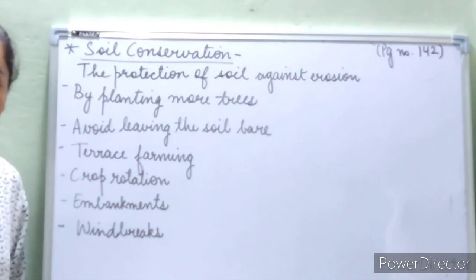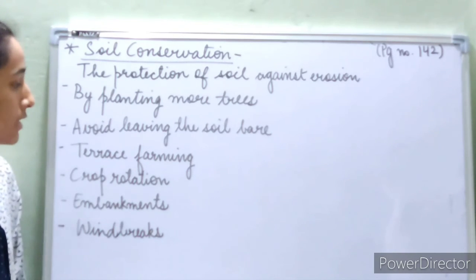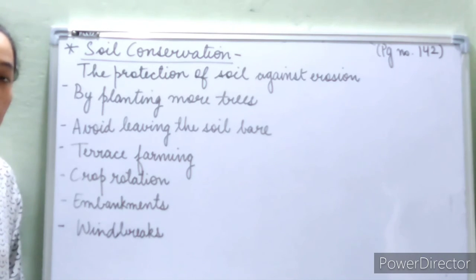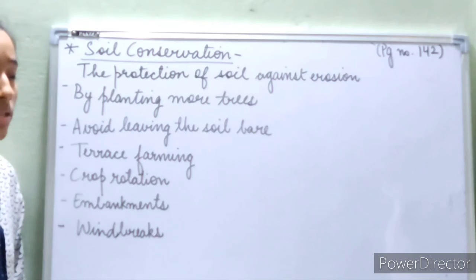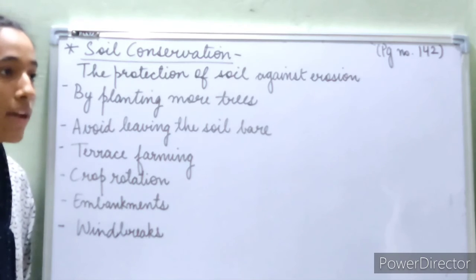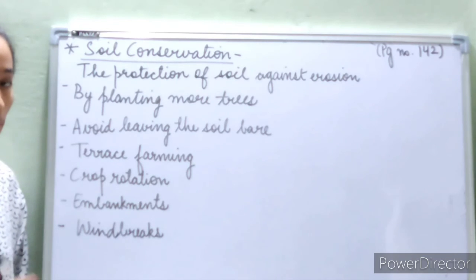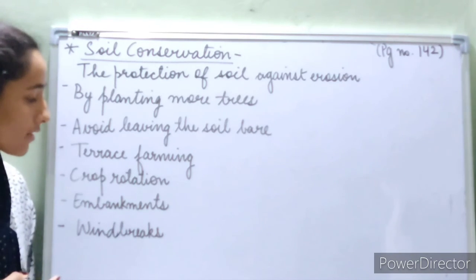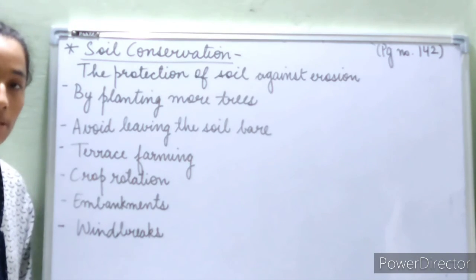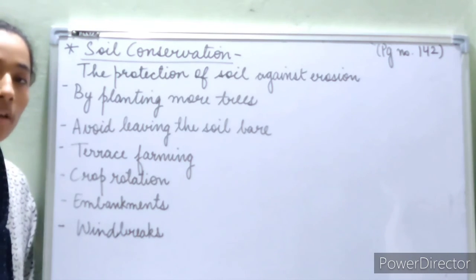We should avoid leaving the soil bare in between seasons. We can grow grass on the soil, and terrace farming is a very good way to prevent erosion by water, and it also helps us maintain the fertility in a hilly area. Crop rotation is a very good way to maintain the fertility of soil and to make it more and more healthy and nutritive for the plants. Embankments and windbreaks are the barriers which prevent erosion by water and erosion by wind. They prevent the water and the wind from getting into the fields and eroding away the soil.